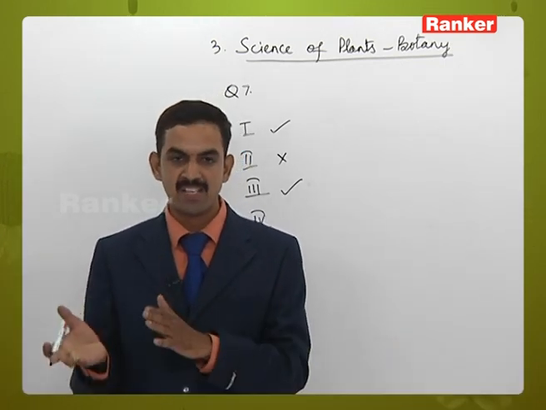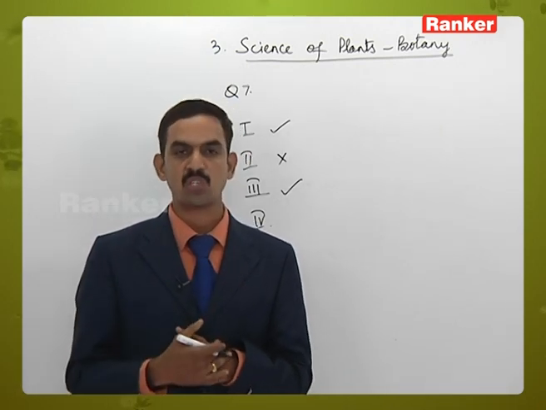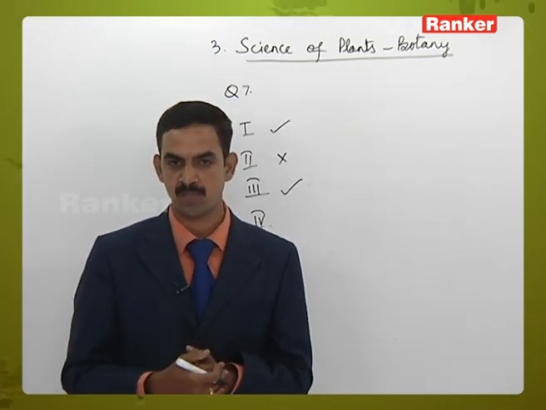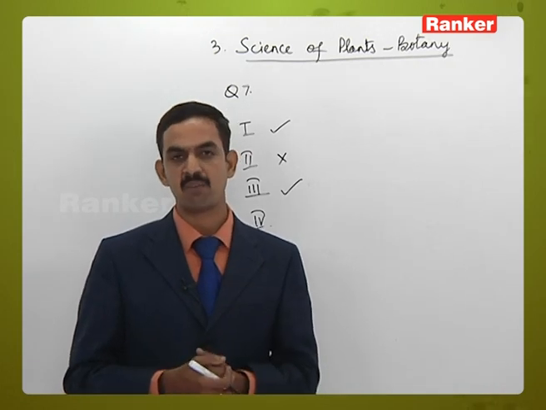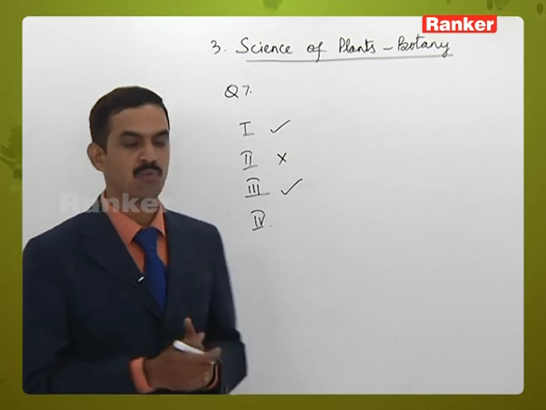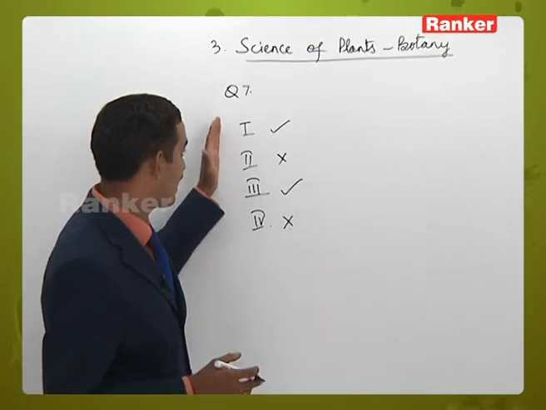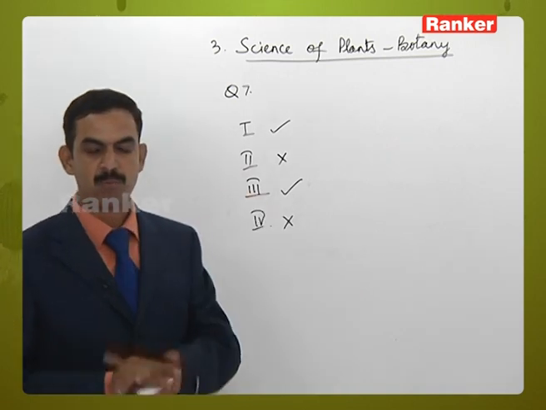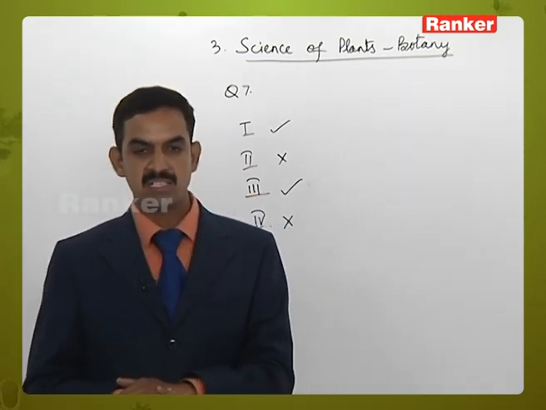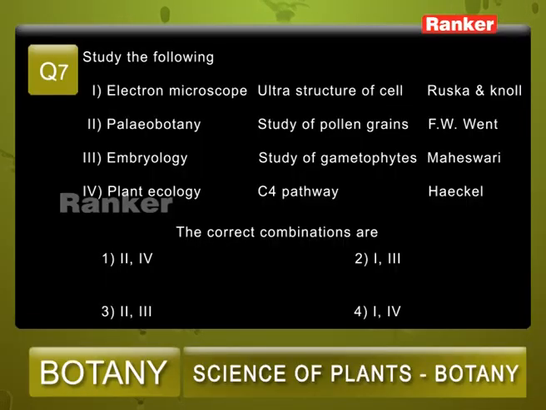So it is nowhere related to plant ecology, because the C4 pathway is a part of photosynthesis, that is plant physiology. Haeckel is a scientist concerned with ecology, but here the C4 pathway is not related to the other options, so the fourth option is also incorrect. So when you come to the conclusion, 1 and 3 are correct. Question number 7, the correct answer is 2.